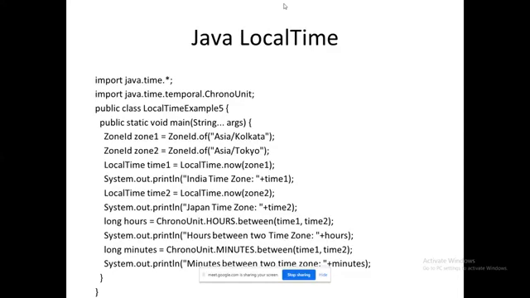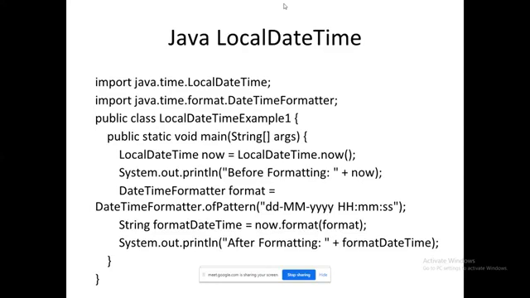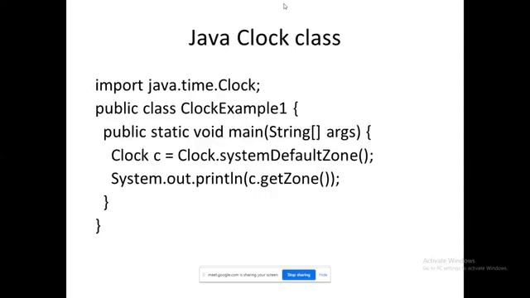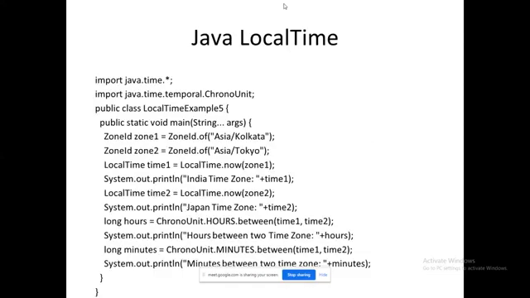So to identify the difference between two time zones, this program will be helpful. If we are identifying the time zone difference between Tokyo and Calcutta, parallelly, if you want to find out a date and time, this can be used. Okay, LocalDateTime. So we have a class called Clock. This is also available in Java. So here it retrieved Asia/Kolkata.